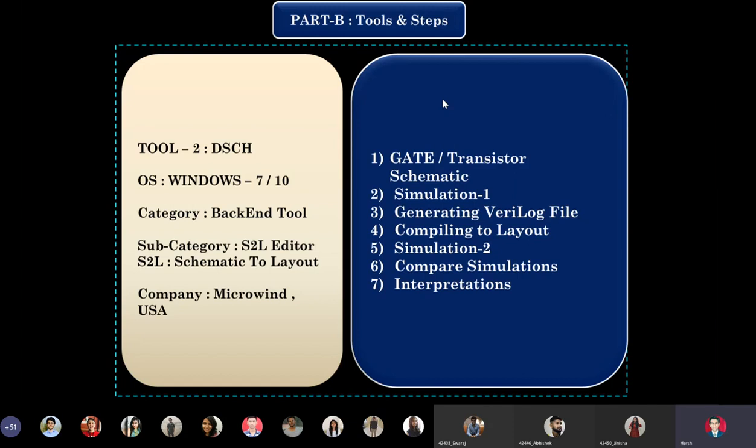You will tell the tool to generate a Verilog equivalent of your schematic, and after the Verilog file has been stored in a particular location on the hard disk, I again open the Microwind tool and tell it to compile the Verilog file, and Microwind will generate a CMOS layout for my Verilog file. I will again perform simulation, and I will compare the simulations given by Microwind with the simulations given by DSCH, and if both the simulations are correct, I conclude that my schematic is correct.